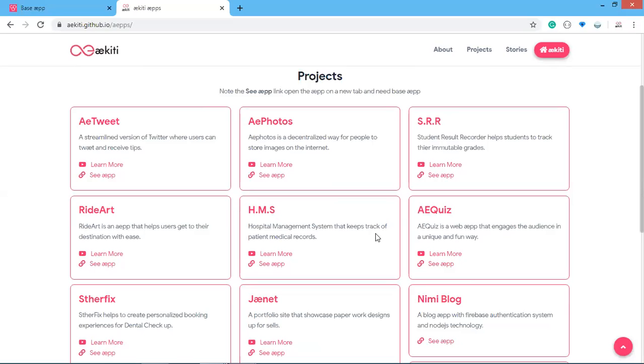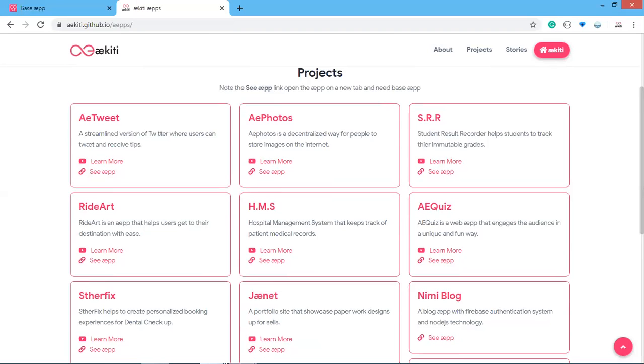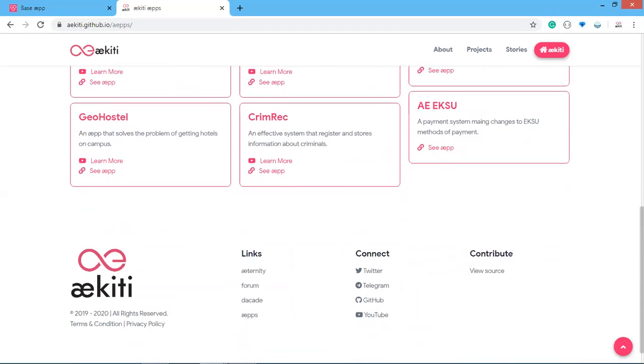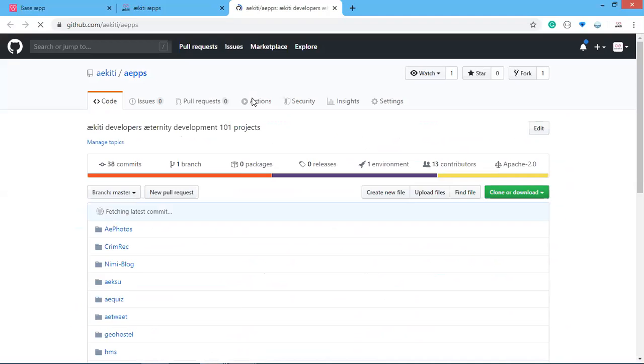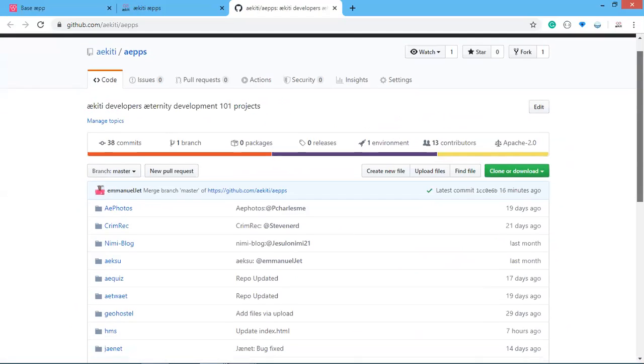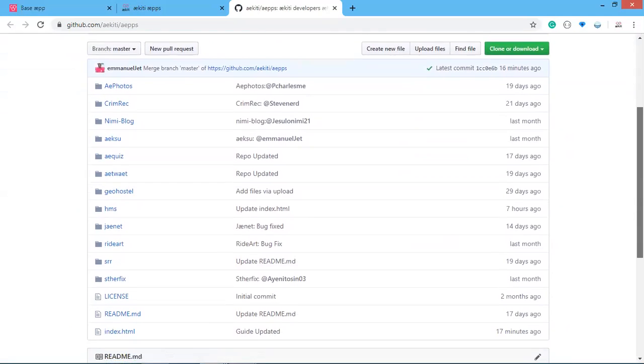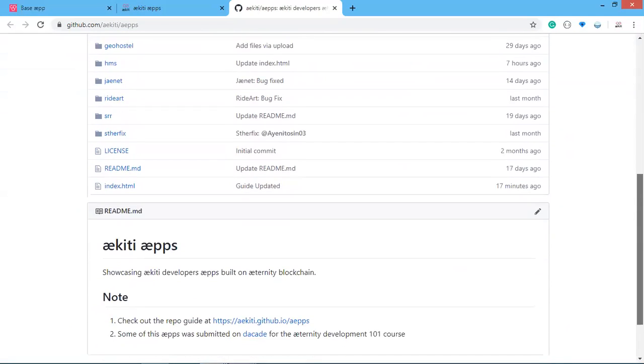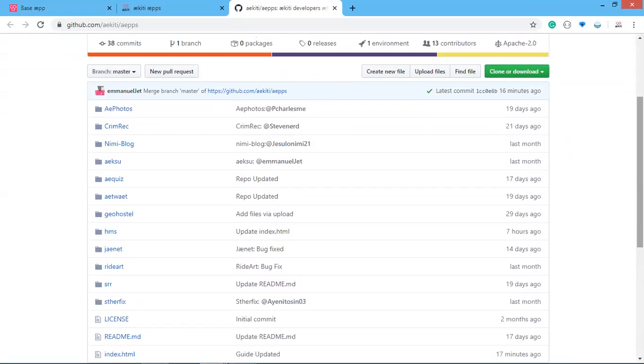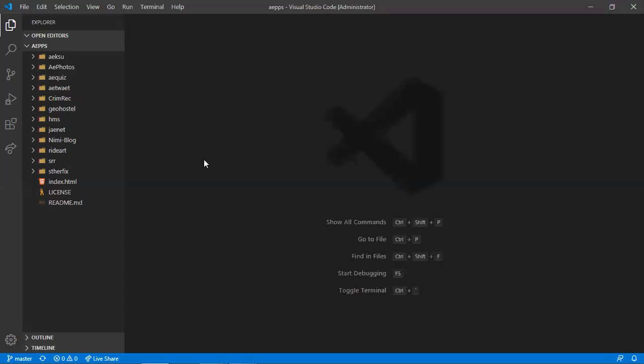To get the code, which I'm going to use to explain, I'm going to the GitHub repo, which you can find easy access to right at this guide page, which is here, view source. So click on view source, it opens in a new tab, and it opens the GitHub repo. So this is the GitHub repo with the project alongside the guide. I'll be making use of VS Code to explain the smart contract.